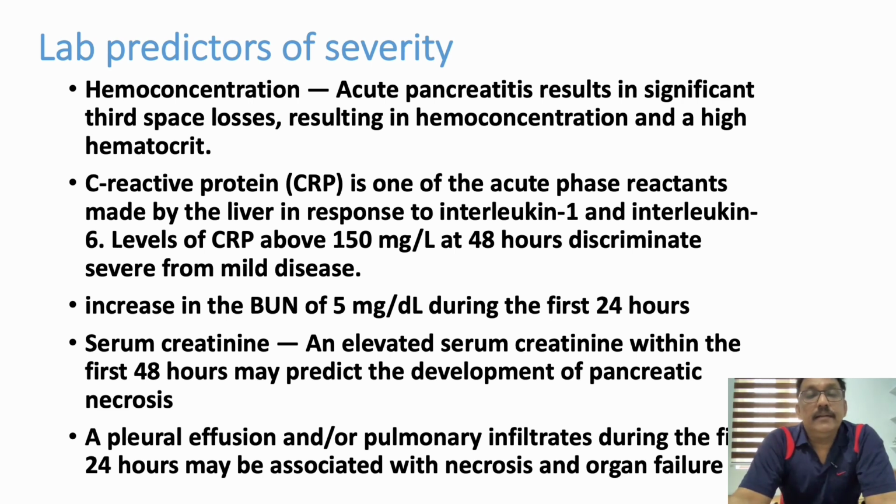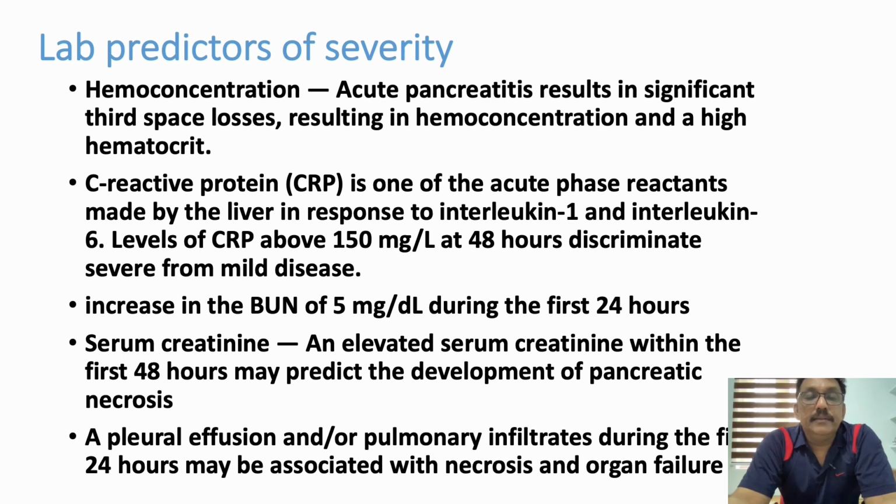We know that pancreatitis can produce acute fluid loss. Fluid loss can be to the third space or intra-abdominal fluid loss. That will produce hemoconcentration, with high hematocrit. That's a very bad prognosis. Elevated CRP, like any other condition, wherever there is acute inflammation, CRP will be elevated. In severe pancreatitis, CRP levels will be very high, more than 150 milligram per liter. So that's a very bad prognosis.